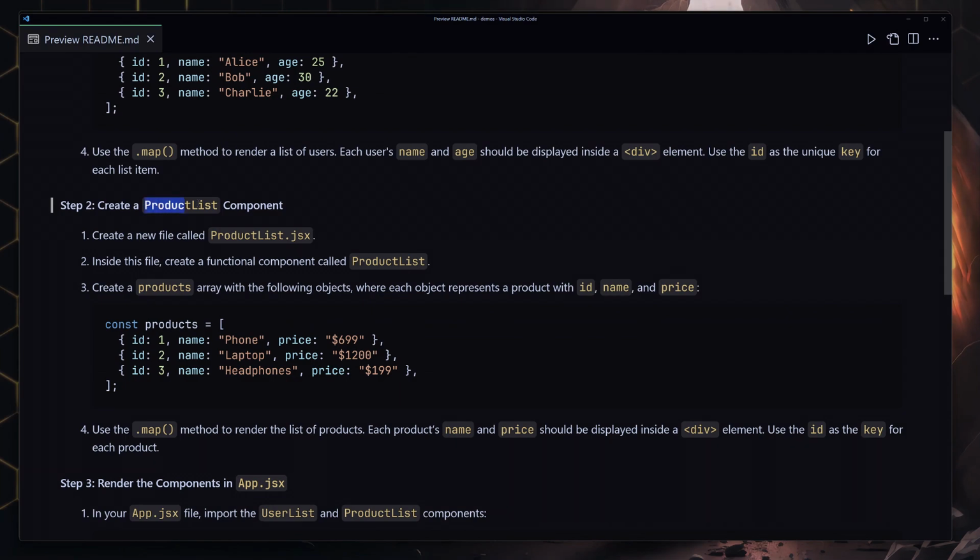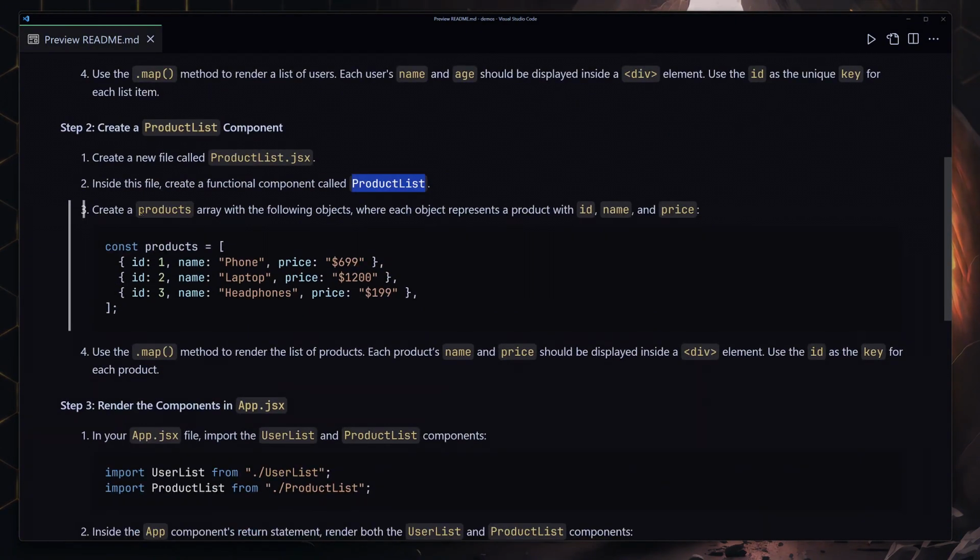In the next portion, you're going to be creating a ProductList file, and inside that file you're going to be creating a ProductList component, and inside that component you're going to be creating a products array, and inside this array you will have objects like these, which will represent different products. So we have an ID for the object, the name, price, and yeah, I guess that's going to be fine.